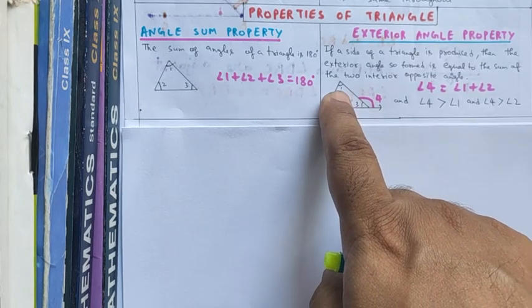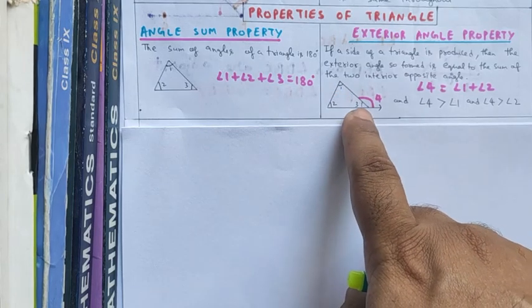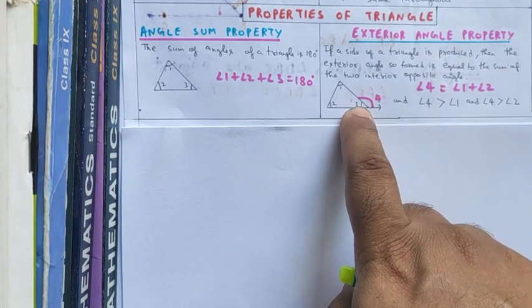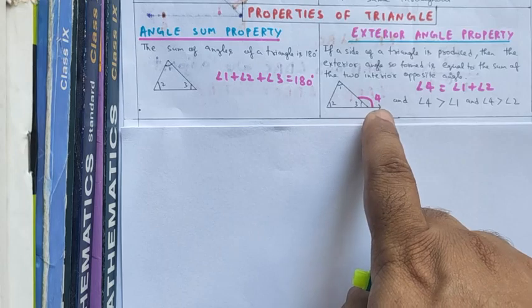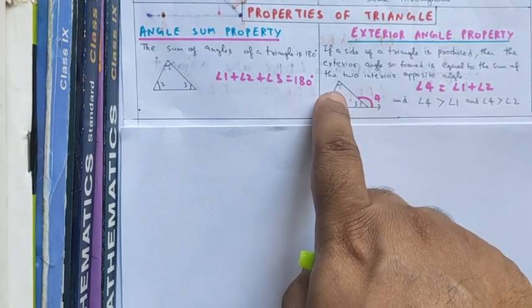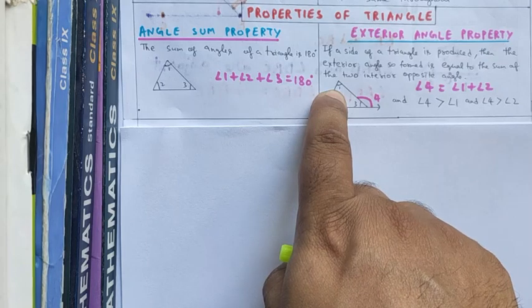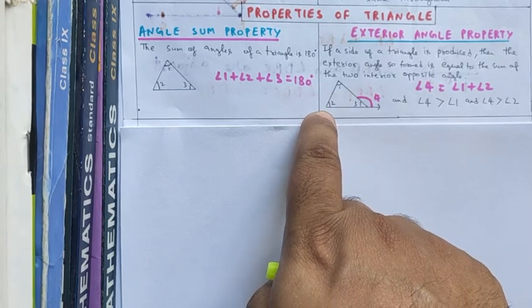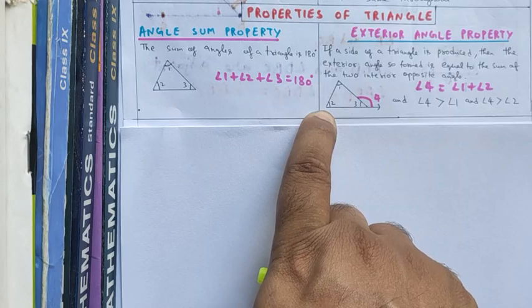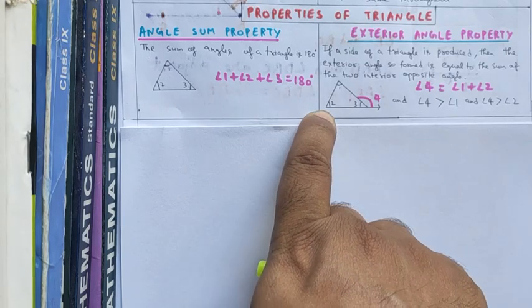These are the interior opposite angles. Angle 3 is the interior adjacent angle because this is adjacent to the exterior angle, and angle 1 is interior opposite because it is non-adjacent to angle 4. Similarly, angle 2 is also an interior opposite angle because it is non-adjacent to angle 4.